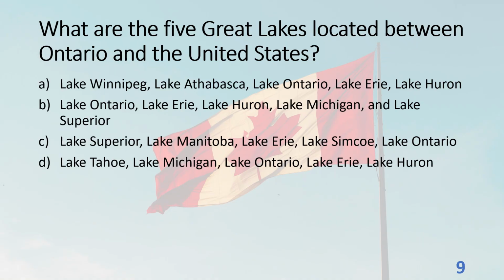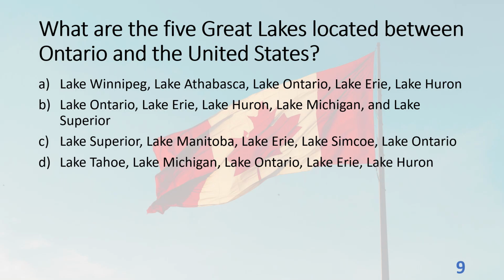What are the 5 Great Lakes located between Ontario and the United States? A. Lake Winnipeg, Lake Athabasca, Lake Ontario, Lake Erie, Lake Huron. B. Lake Ontario, Lake Erie, Lake Huron, Lake Michigan, and Lake Superior.